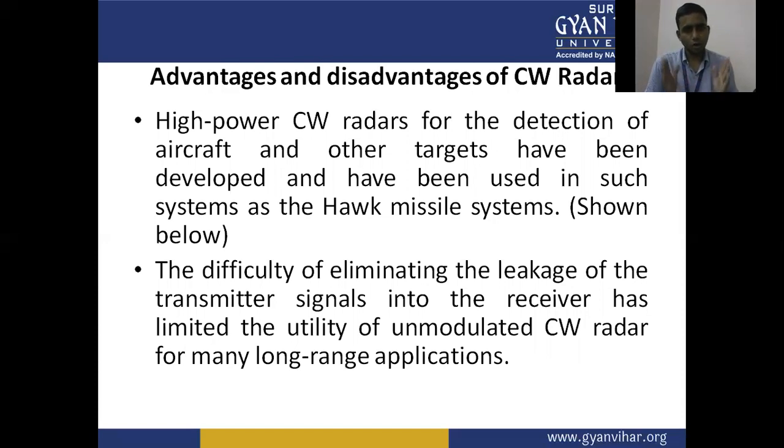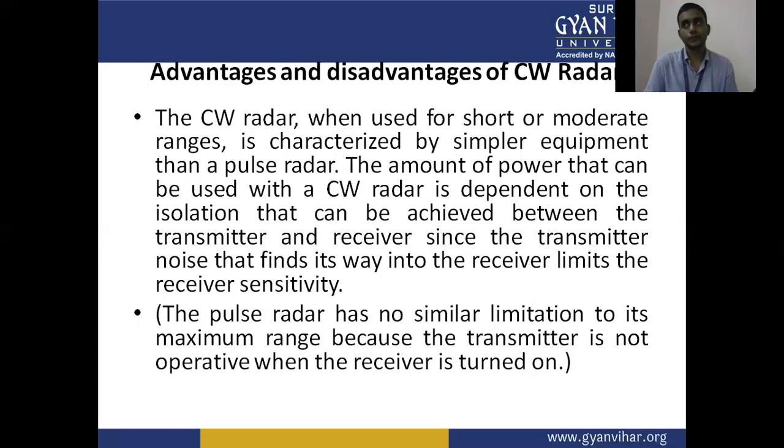The difficulty of eliminating the leakage of the transmitter signal into the receiver has limited the utility of unmodulated CW radar for many long range applications. The CW radar, when used for short or moderate ranges, is characterized by simpler equipment than a pulse radar.